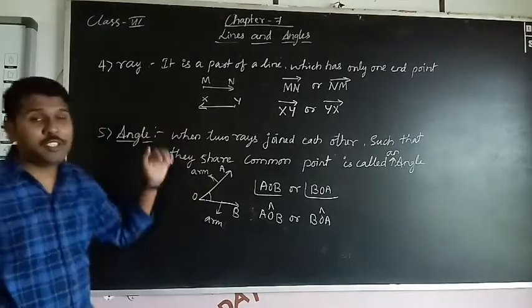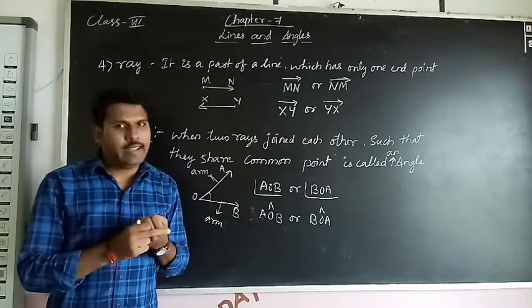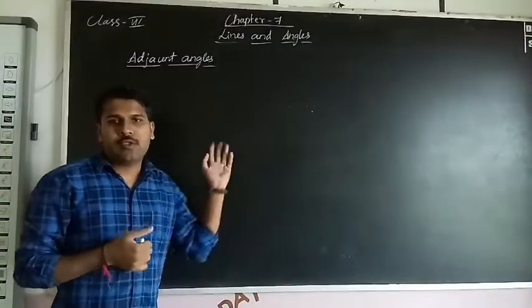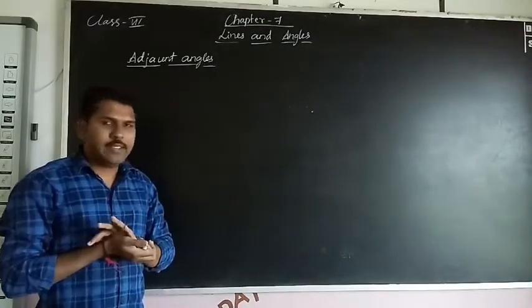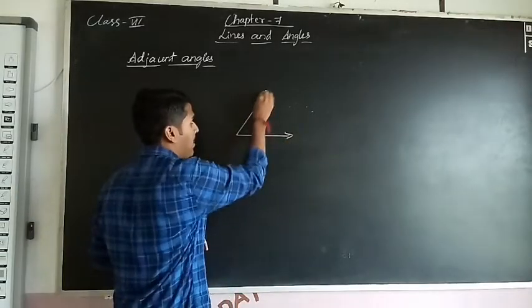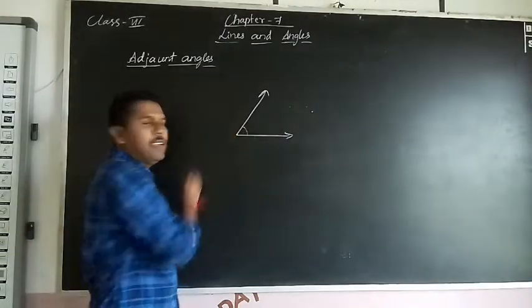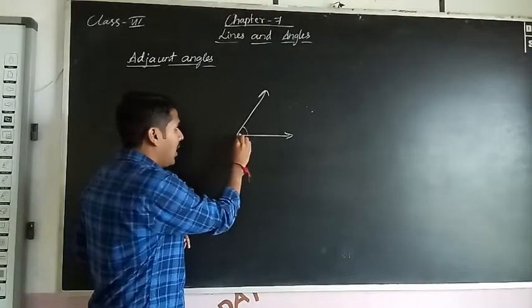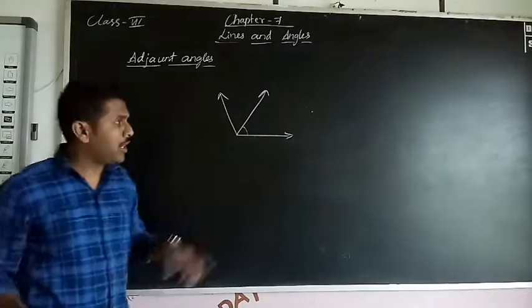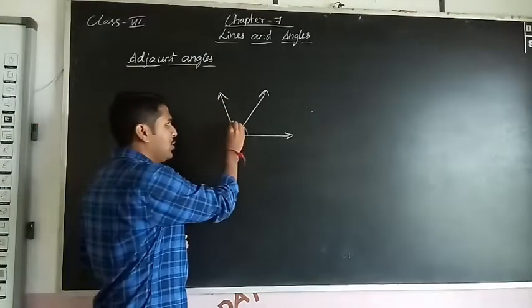Understand now up to this much. Point, line segment, ray, angles. So the next concept is adjacent angles. Okay. So first, this is one angle here. You can draw another ray from this common point. So this is also one angle.